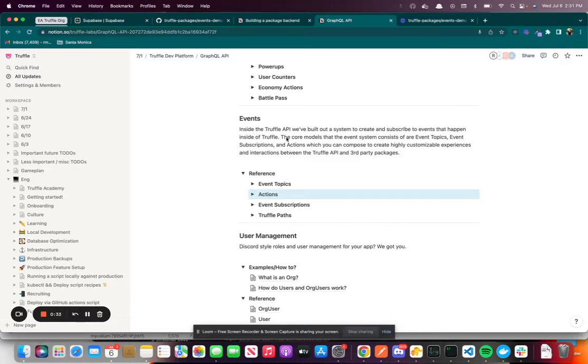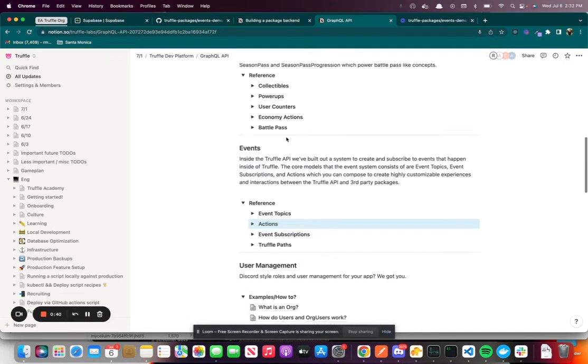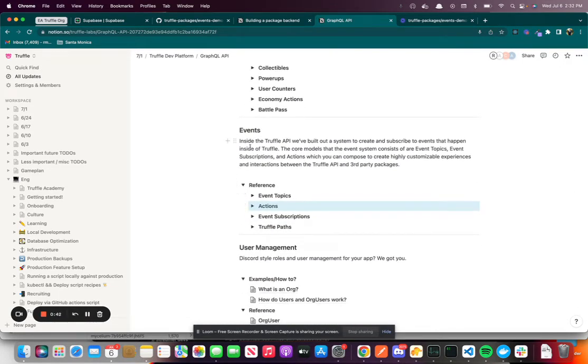So starting off, this is the GraphQL API Notion page. This is where we've been adding documentation. You can drill into all these different models to get more explicit information on each of them. But at a very high level, the three main models that make up this new events API are event topics, actions, and event subscriptions.